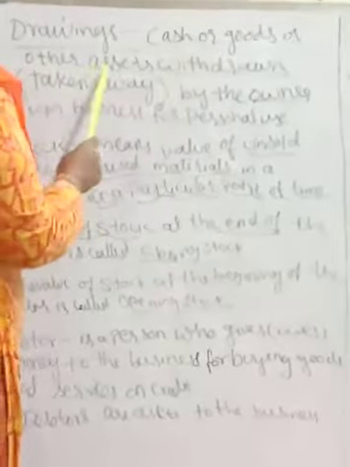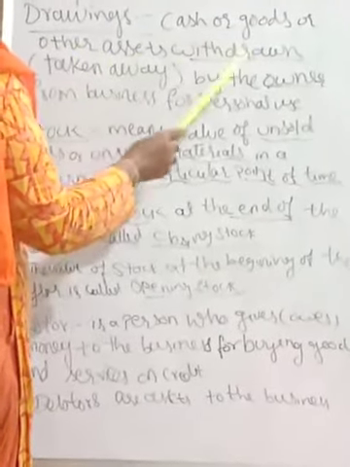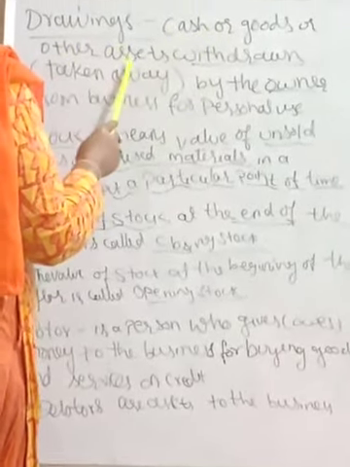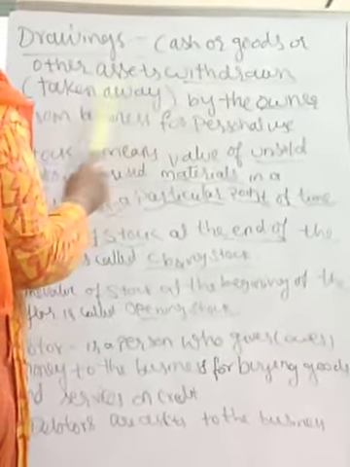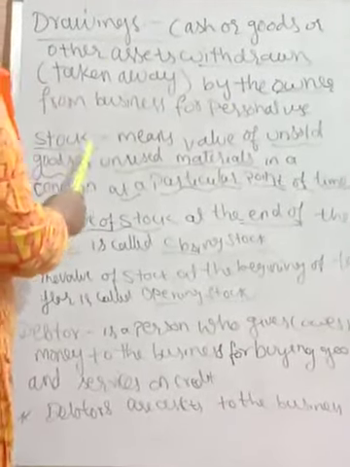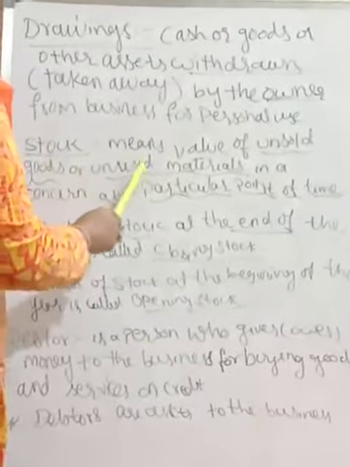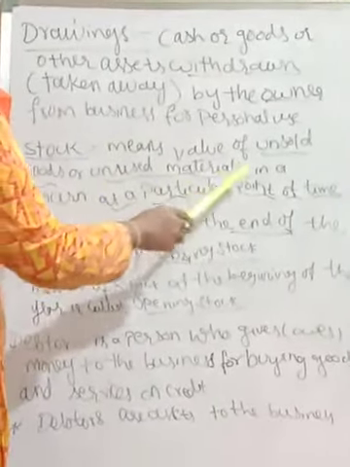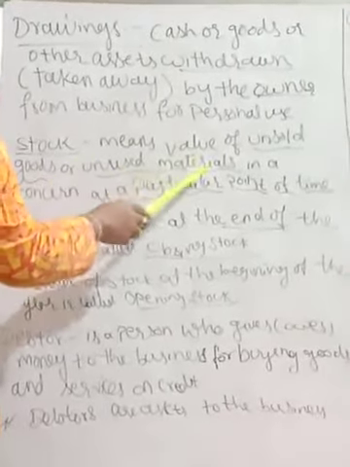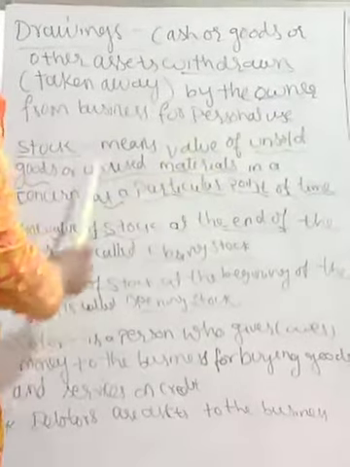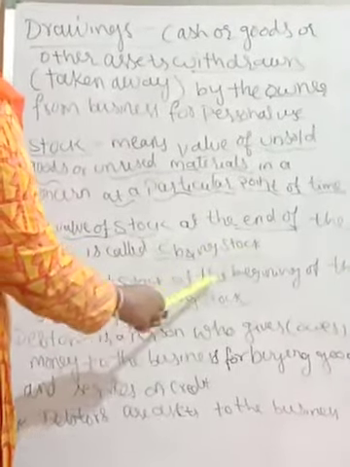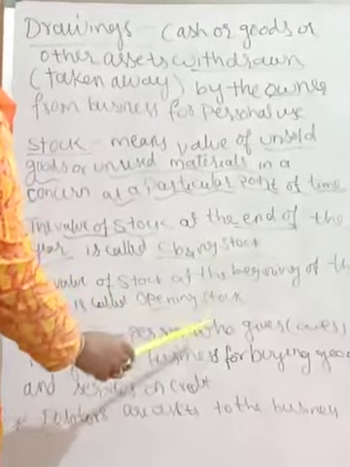Drawings: cash or goods or other assets withdrawn, taken away by the owner from the business for personal use. We call this drawings. Next one is stock. Stock means value of unsold goods or unused material in a concern at a particular point of time. The value of stock at the end of the year is called closing stock. The value of the stock at the beginning of the year is called opening stock.